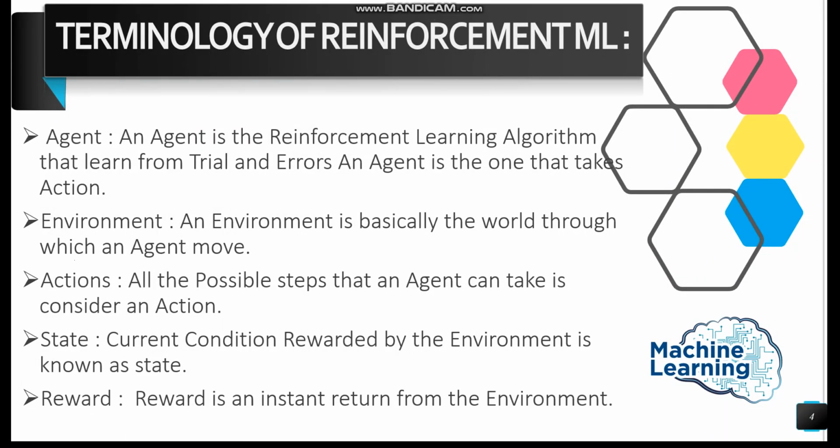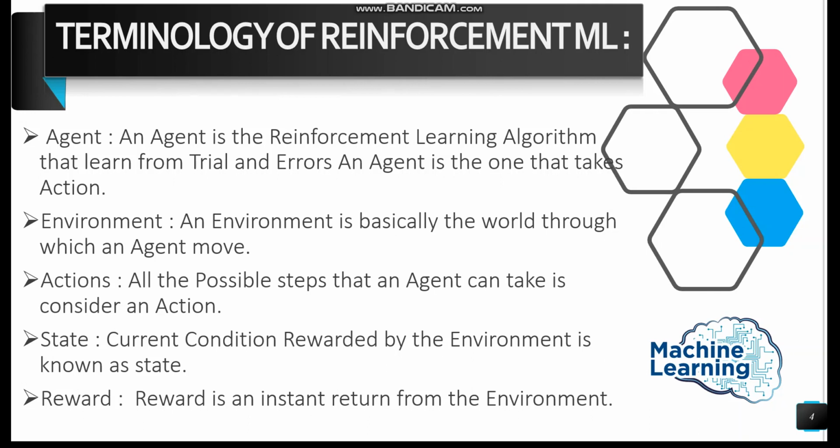Now let's talk about some terminologies and definitions of reinforcement learning. So first we have something known as the agent. An agent is the reinforcement learning algorithm that learns from trial and error. An agent is the one that takes actions. Environment: an environment is basically the world through which the agent moves.